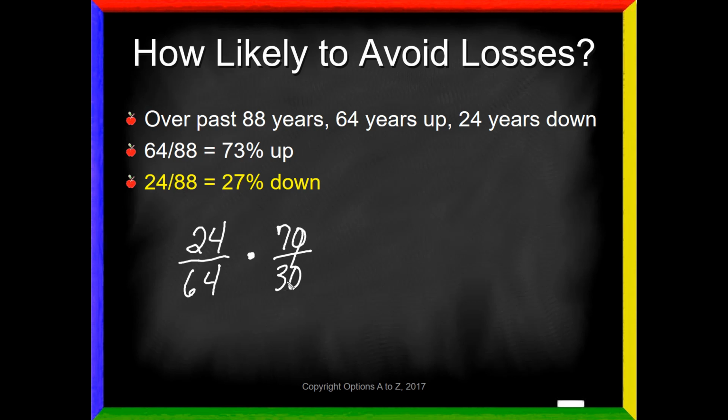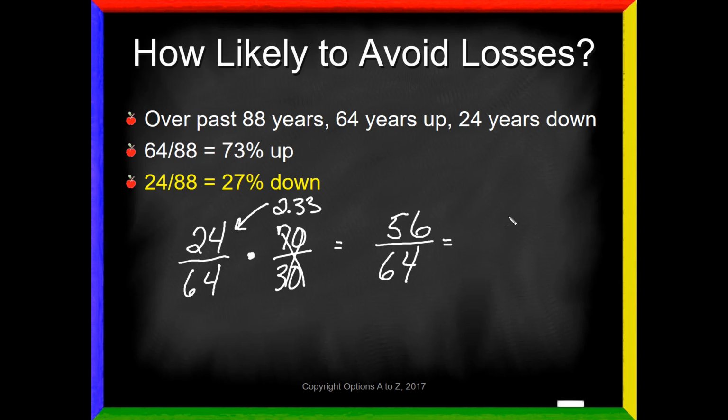So to simplify it, if we divide these out, that comes up to 2.33. And I'm going to multiply 2.33 times 24, and that's going to give me 56 in the numerator here, 64 down below. So the odds of this happening are 56 to 64. What's the probability?